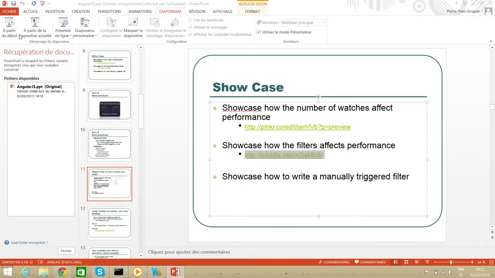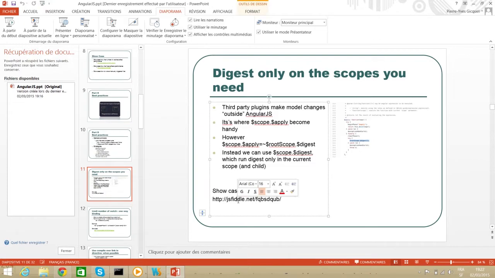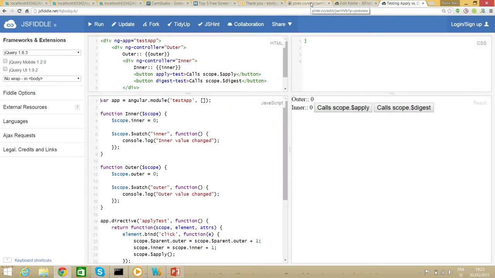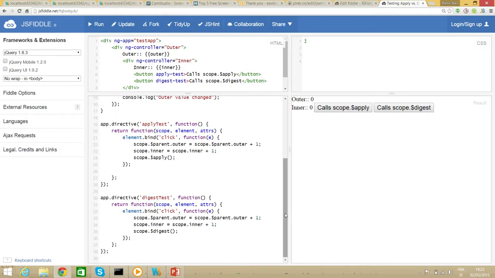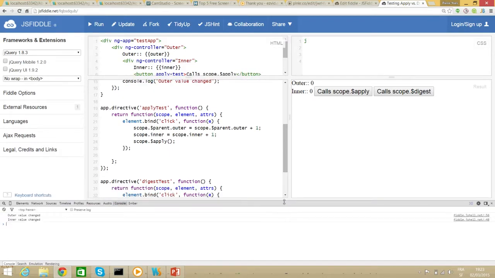And there's a showcase for this. If I call scope apply, it digests everything. The best way to see it is to try it. You can have the presentation and try this kind of stuff.